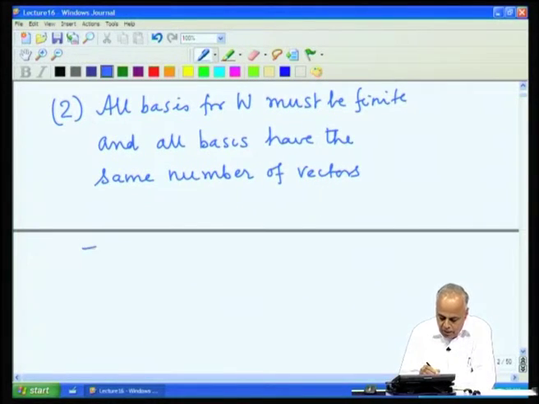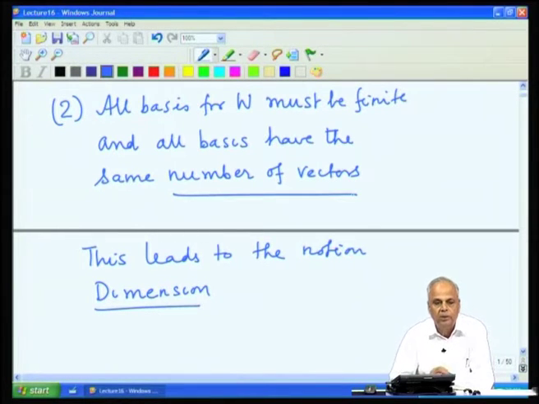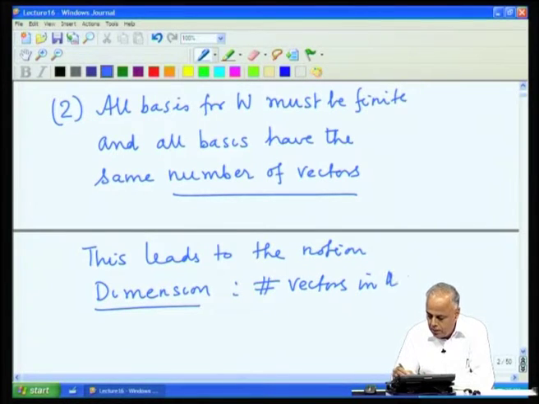This leads to the notion of the dimension of a subspace. The dimension was just the number of vectors in a basis. So, the dimension of any finite dimensional subspace is equal to the number of vectors in a basis.